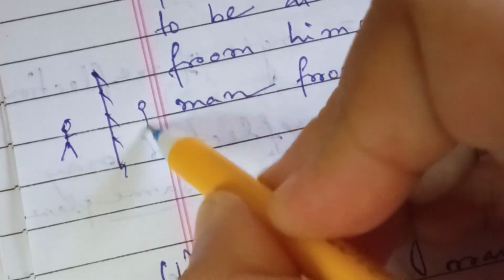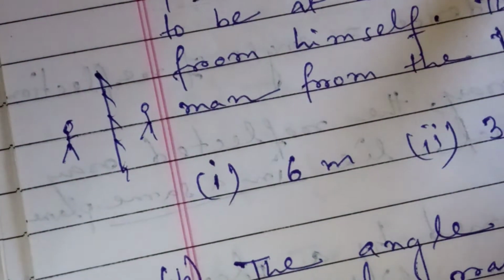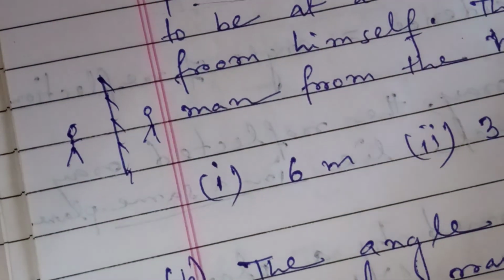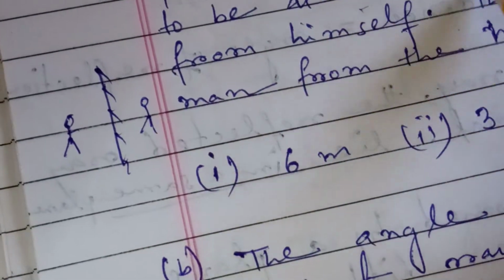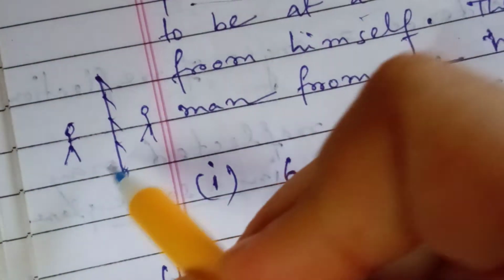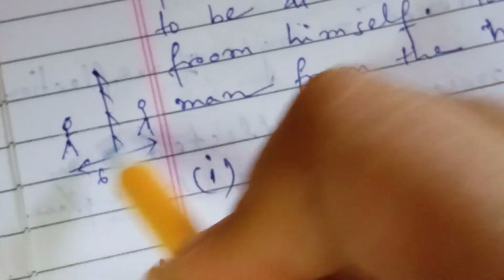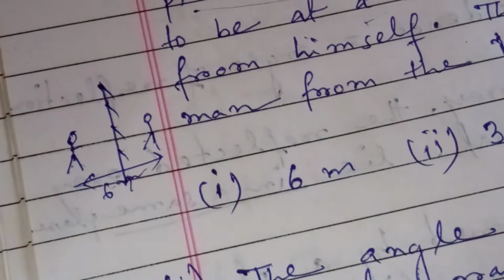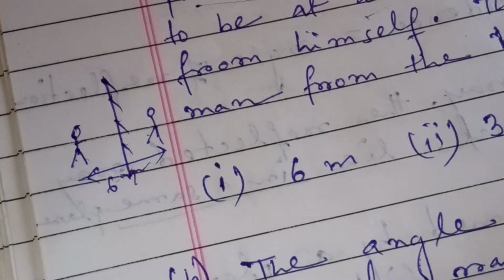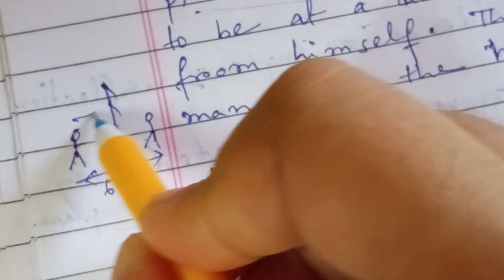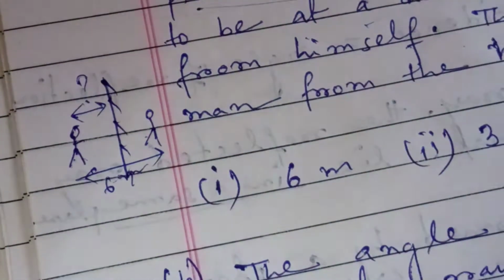So on this side the image will form. A man standing in front of a plane mirror finds his image to be at a distance of 6 meters from himself. So this distance is 6 meters, means object to image. We have to find out the distance of the man from the mirror.